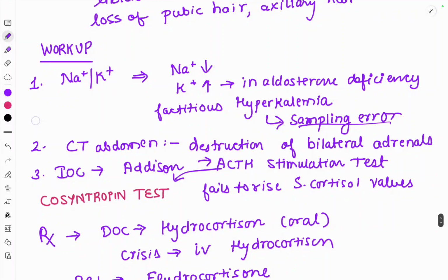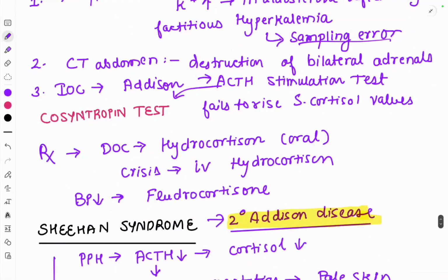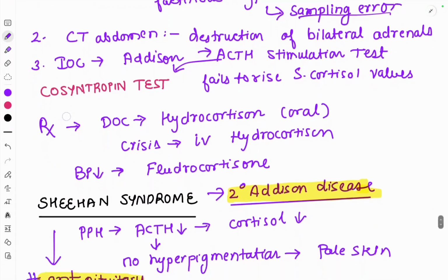CT abdomen shows restriction of bilateral adrenals. Investigation of choice is the ACTH stimulation test, which is also called the cosyntropin test. We give ACTH. If there is an increase in serum cortisol levels, the patient is normal. But if the patient fails to show a rise in serum cortisol levels, then he is suffering from Addison's. So what is the treatment? The drug of choice is oral hydrocortisone, and IV hydrocortisone we can give in acute emergency conditions and crisis. BP is decreased. For the BP, we can give fludrocortisone.